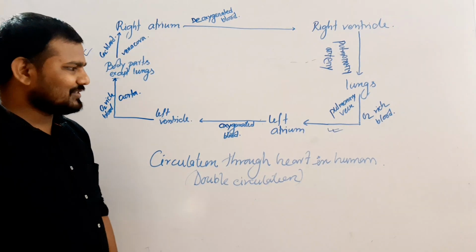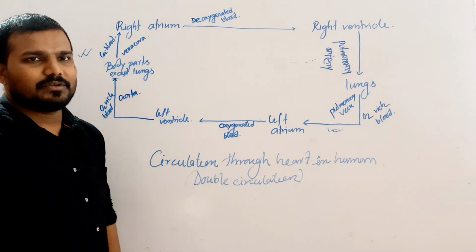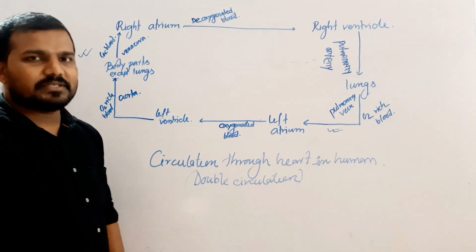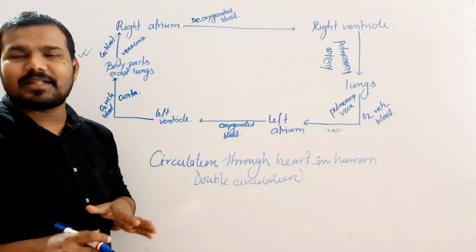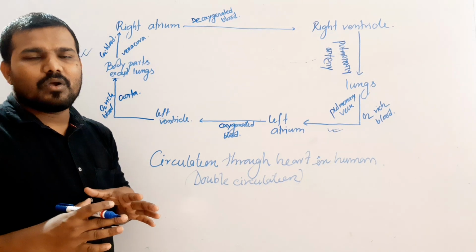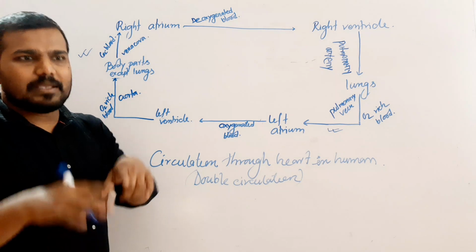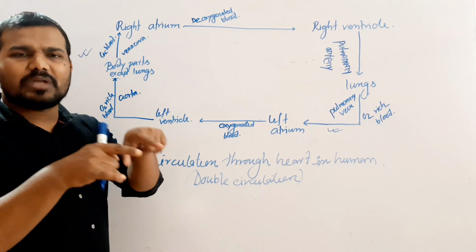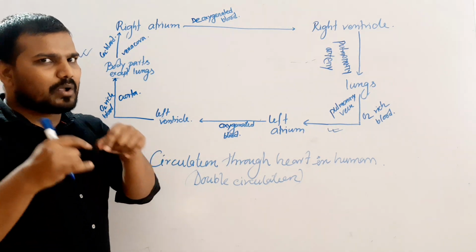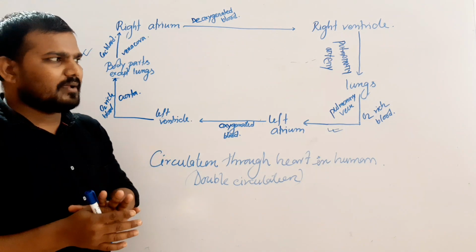Now we are going to discuss the double circulation. Double circulation means the oxygenated and deoxygenated blood will be separated within the heart and separately circulated, never mixed.